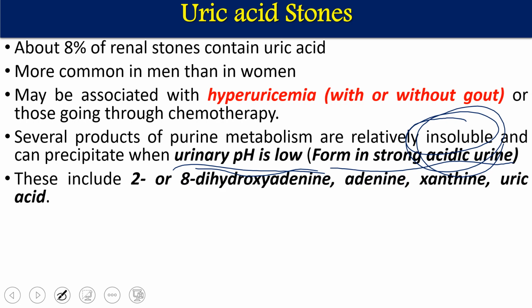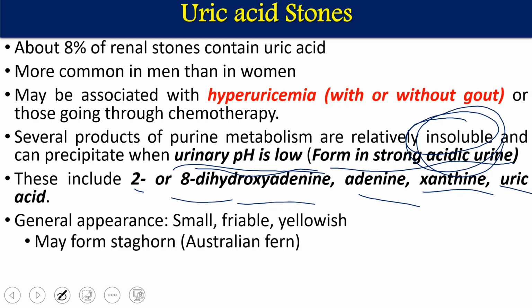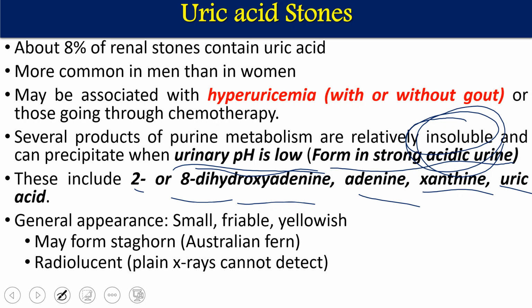These purine metabolites are 2,8-dihydroxyadenine, adenine itself, xanthine, or uric acid. These are the products which accumulate and are insoluble at acidic pH. The general appearance of uric acid stones is small, friable and yellowish. They may form staghorn shapes like southern Australian ferns.